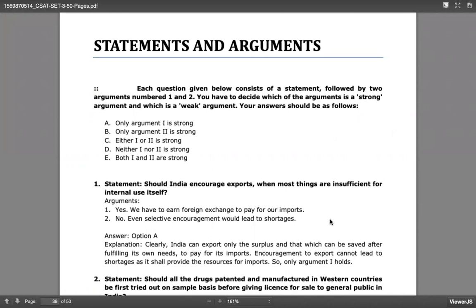So this is about, we have done number series, if you remember. Number series, how you can answer those questions.